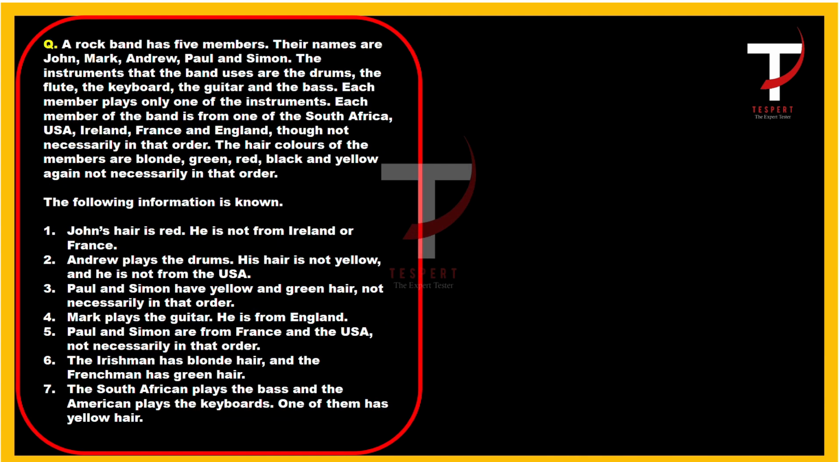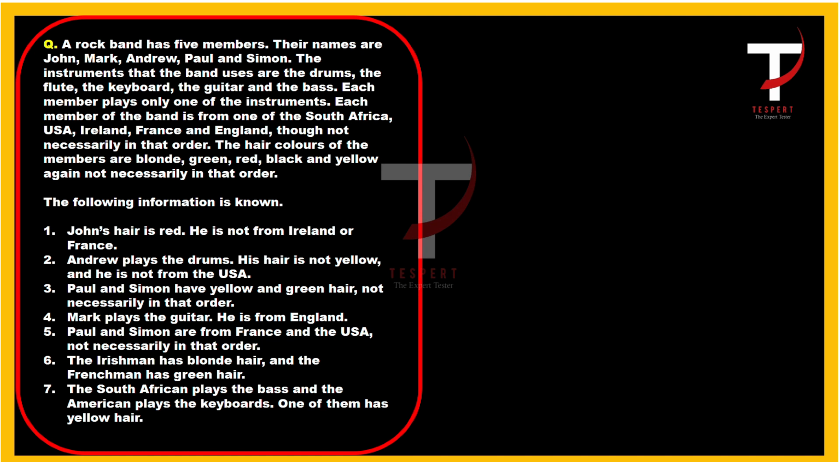A rock band has five members. Their names are John, Mark, Andrew, Paul, and Simon. The instruments that the band uses are the drums, the flute, the keyboard, the guitar, and the bass. Each member plays only one of the instruments. Each member of the band is from one of the countries, which are South Africa, USA, Ireland, France, and England. Though not necessarily in that order, the hair colors of the members are also given, and the following information is known.